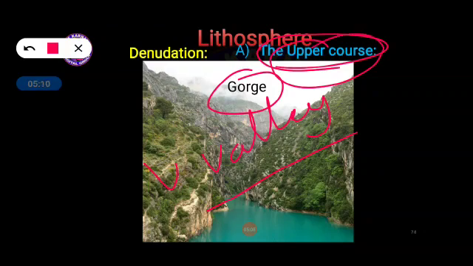The upper course is the place where the river originates, and soon after it originates, certain landforms are created. V-shaped valleys are created because when the water flows down, V-shaped valleys are bound to be created.